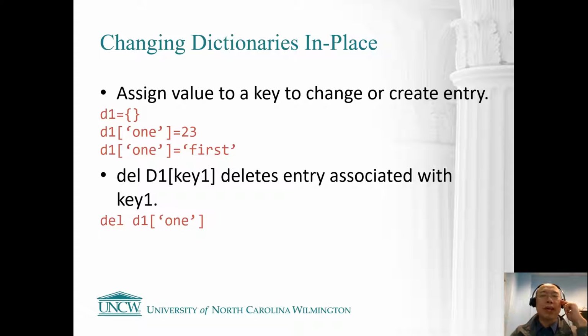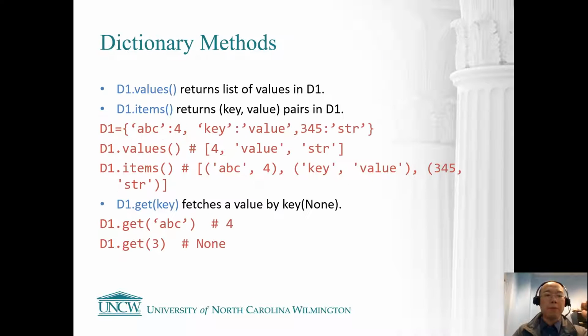And the same thing, how about if we want to erase or kill a key-value pair? We want to do d1, which is the dictionary name, and then square brackets with the key, and at the very beginning we put del for delete. This is also an in-place deletion. So when you are killing the key-value pair with the key as 1, both the key and the value will be removed from the dictionary. And then, here are some more handy dictionary methods.